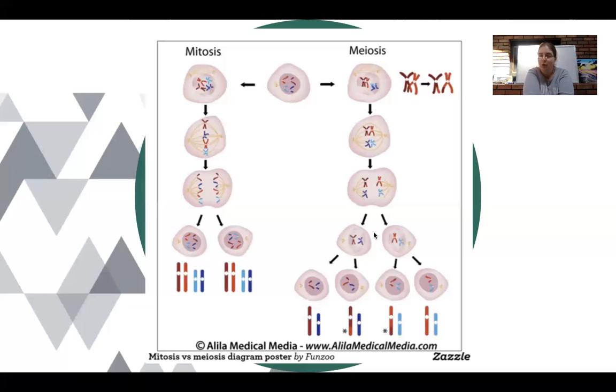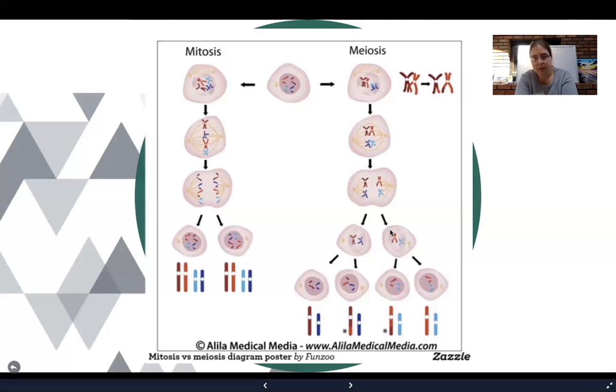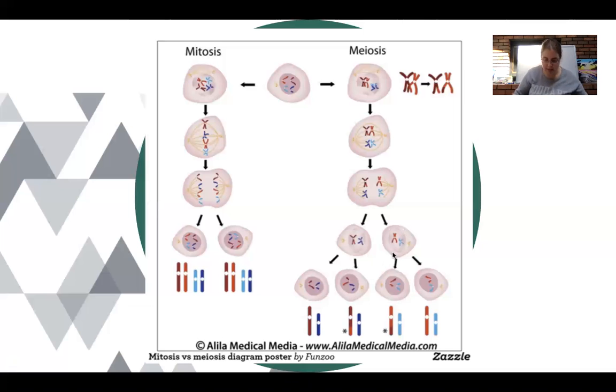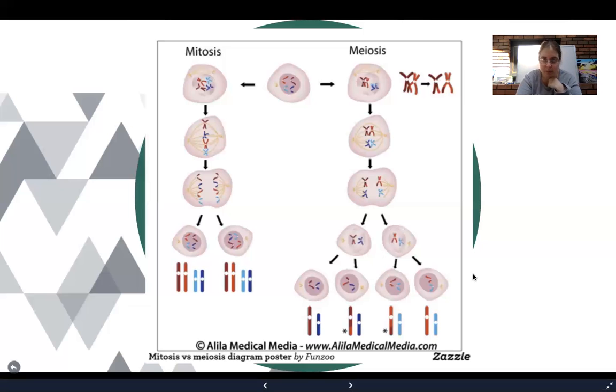And that takes us to prophase 2. So nuclear membrane is going to disappear. We're going to, again, have in metaphase 2, the spindle fibers connect up and attach to the sister chromosomes at the centromere. Anaphase 2, we're going to separate the sister chromatids, and telophase 2, we can see the products down here.